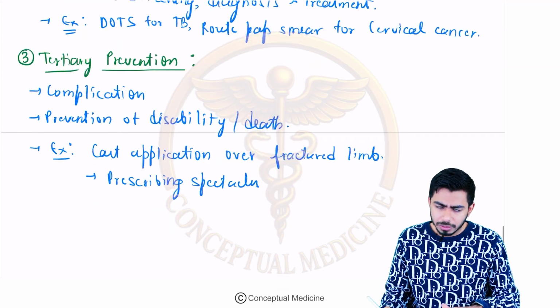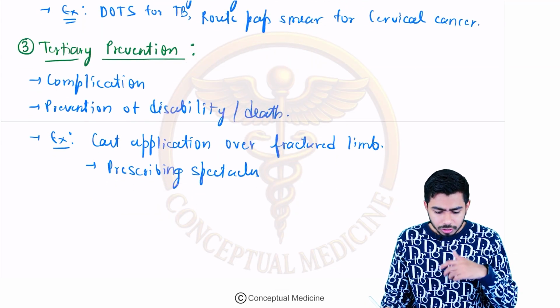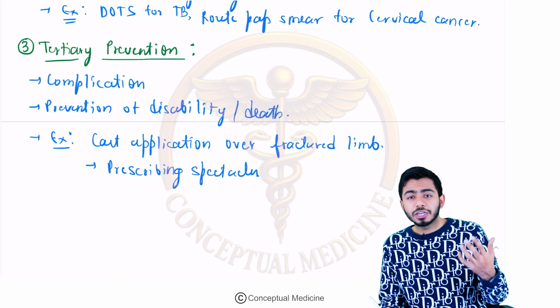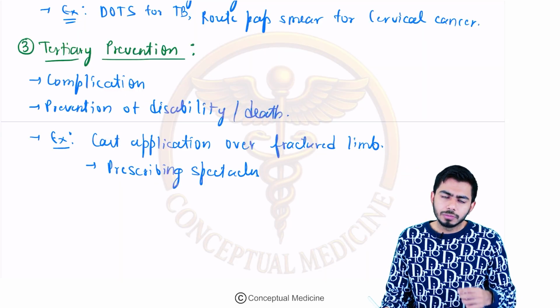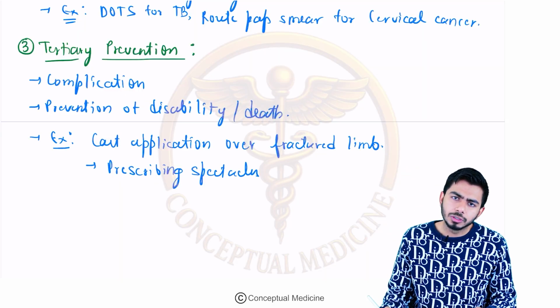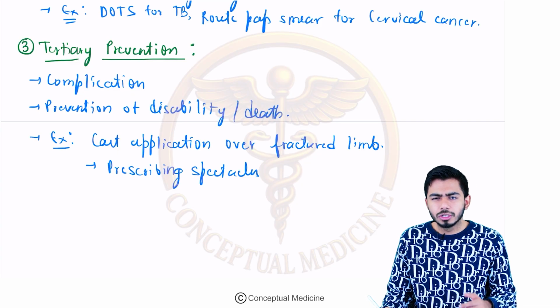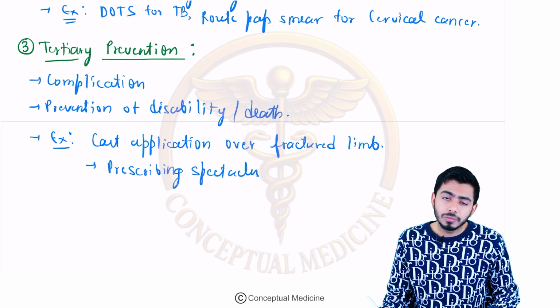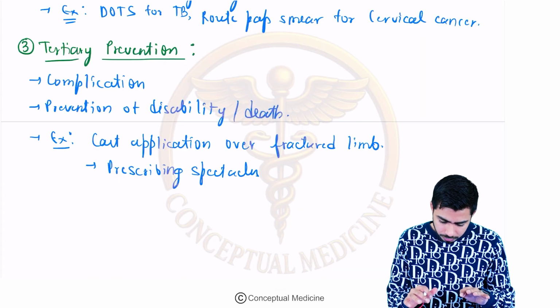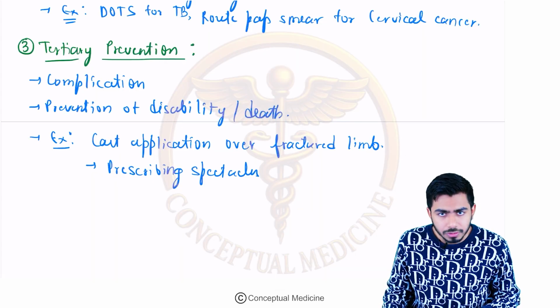I'm just giving you the examples, right? For example, various kinds of reconstructive surgeries, right? Prosthetics, if you are applying them for the patients, right? So these are all coming in the tertiary level of prevention. So that is about the tertiary level of prevention.